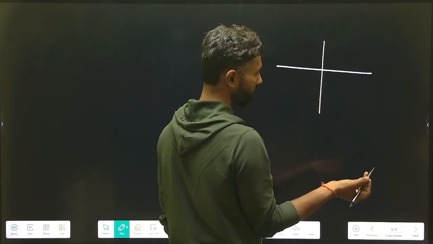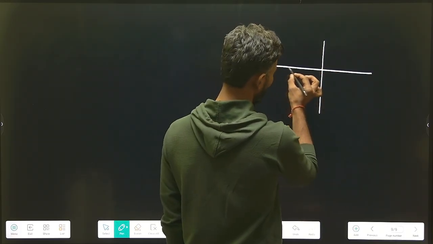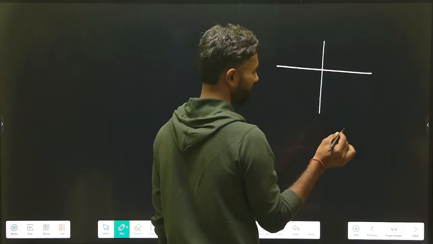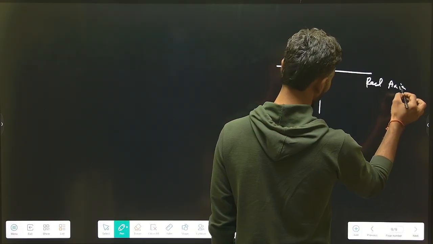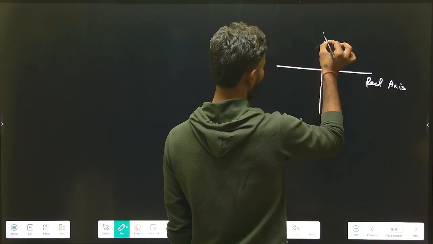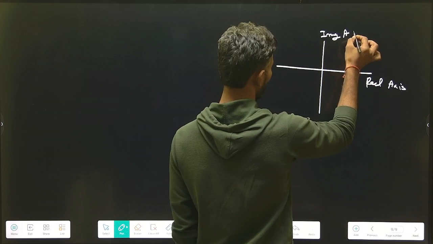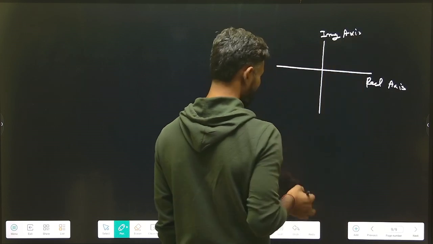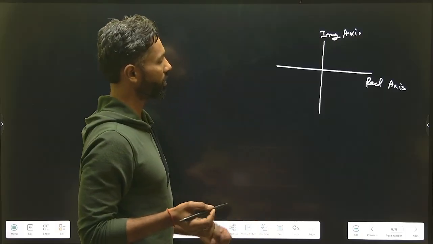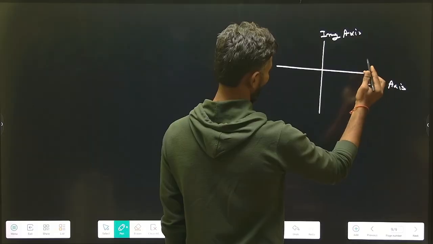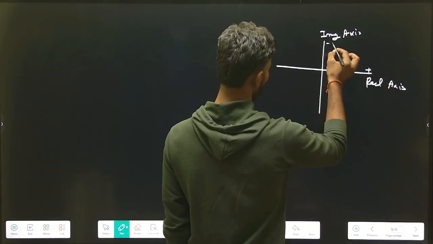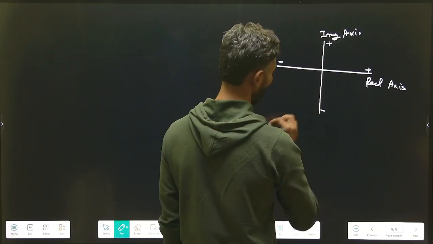This is known as the origin. In coordinate geometry it was known as the x-axis; here it will be known as the real axis, and this one will be known as the imaginary axis. The right direction will be positive, this will be positive, this is negative, and this will be negative.